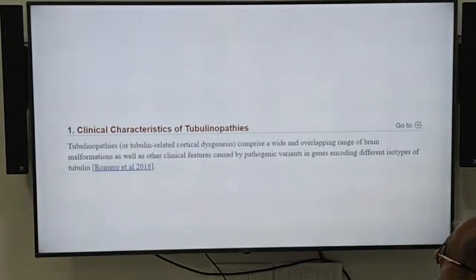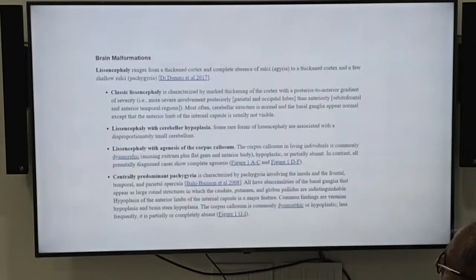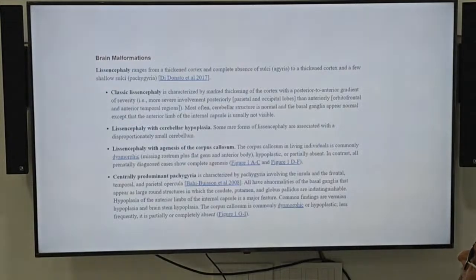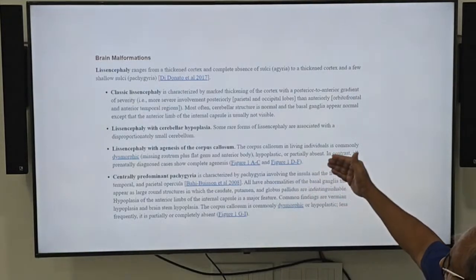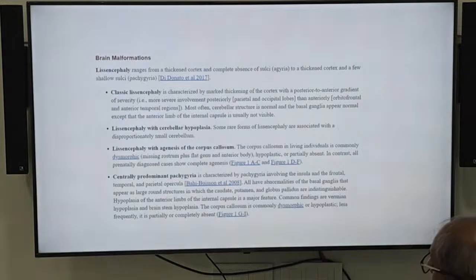So the clinical characteristics: tubulinopathies comprise a wide and overlapping range of brain malformations and clinical features caused by pathogenic variants in genes encoding different isotypes of tubulin. So these are brain malformations. Lissencephaly ranges from thickened cortex. Various types of lissencephaly can happen. So there will be a migration problem of neurons, and there will be absence of sulci, and there will be thickened cortex and few shallow sulci.